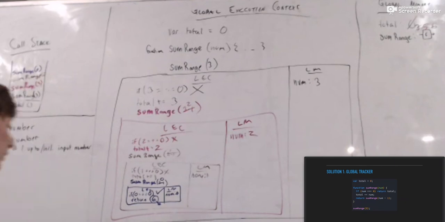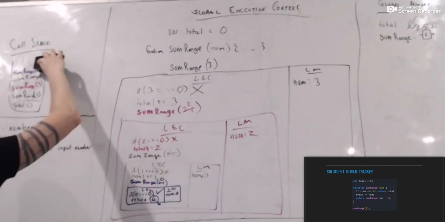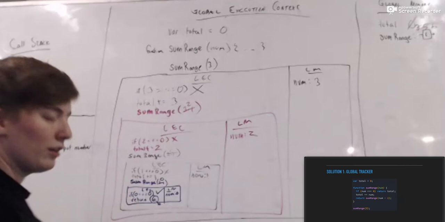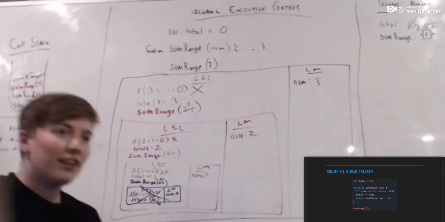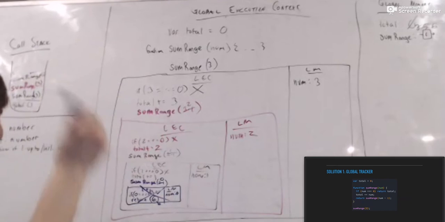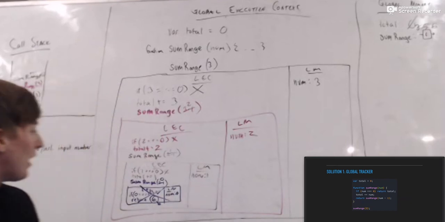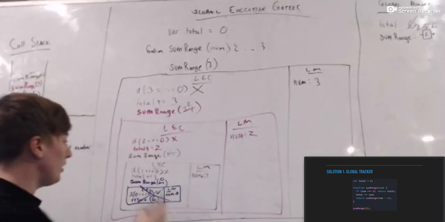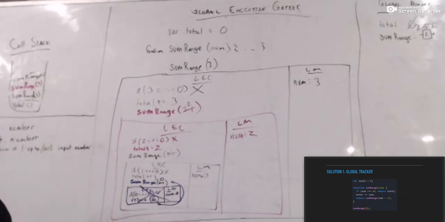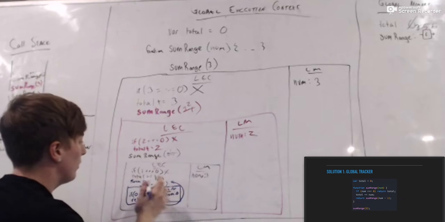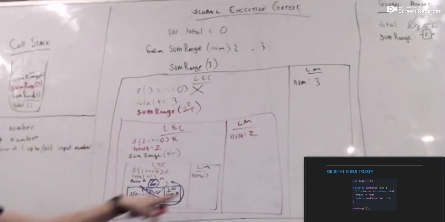Pops out the call stack, right? What else happens? Boop. Our execution context goes away. Yes, I like the enthusiasm. Yes, goes away, right? So now we have out here some range, and we want to return some range, and some range gets replaced. The invocation of some range with the input of 0 gets replaced with 6, right? Because that was what the output of returning some range was.